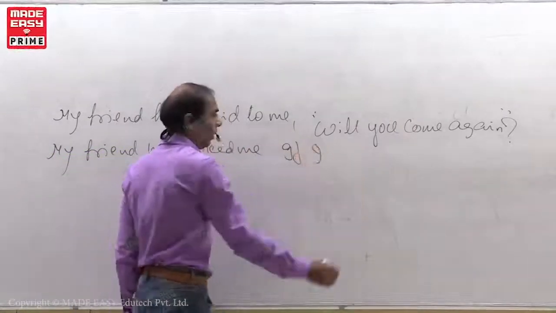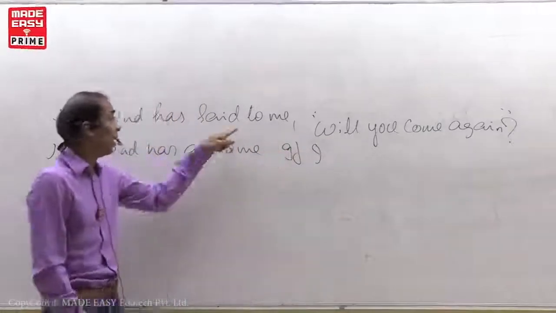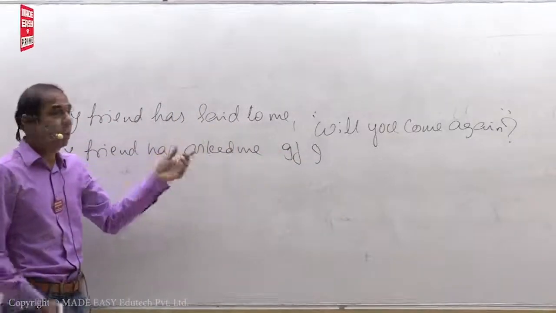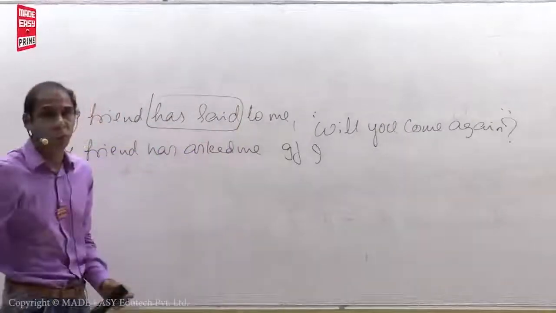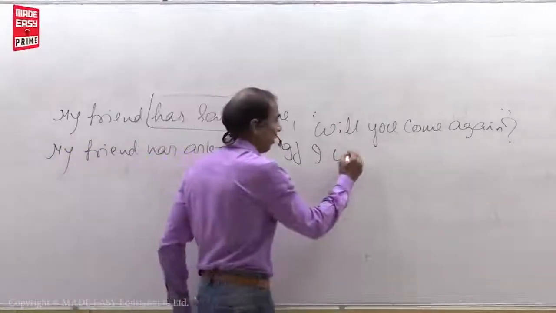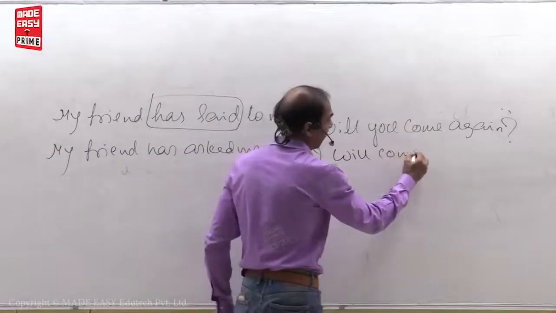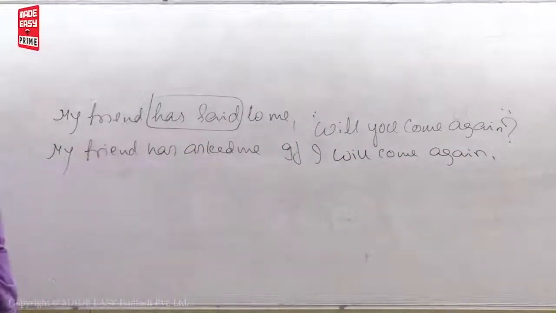If I don't change will as would here. If you want to change will as would, reporting verb must be in the past tense. Reporting verb is not in the form of past tense. It is in the form of present perfect tense. So whatever the tense is given, you have to repeat the same tense. If I will come again. Very easy.